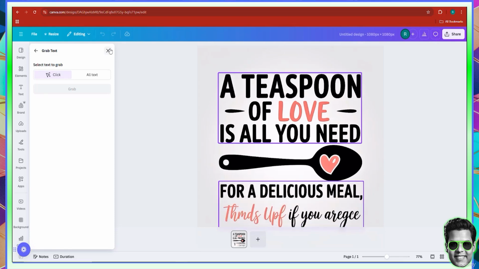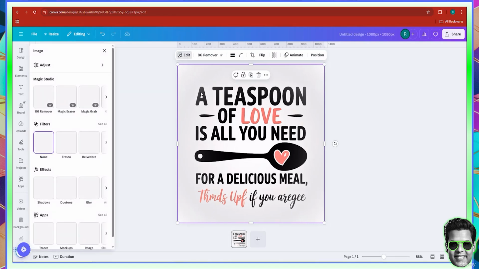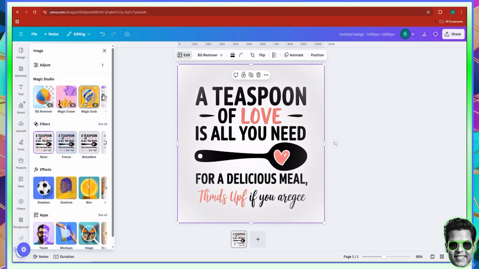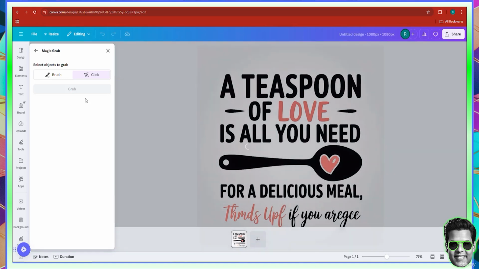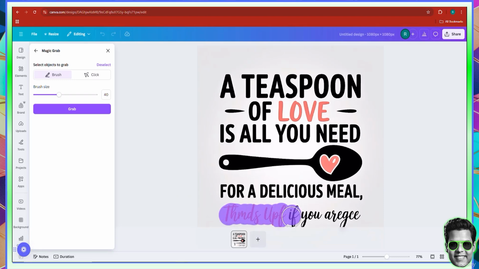So what I'll have to do is I'm not going to use this Grab Text feature. I'll use the old-fashioned Magic Grab. So I'll click Edit, and I'll use the Magic Grab instead. When you use the Magic Grab, you can actually grab things. For instance, I use the brush, and you can brush the part that you want to extract because I want it out and I want to add my own, right?